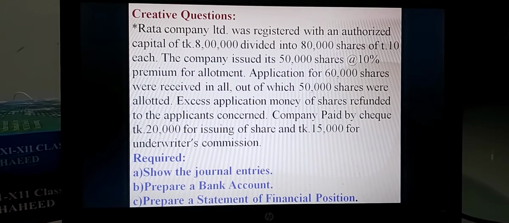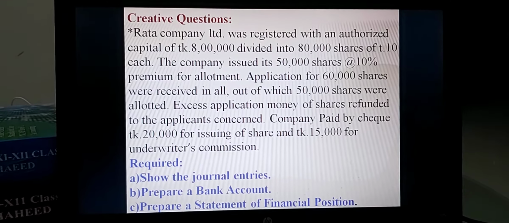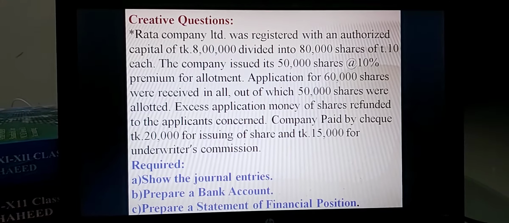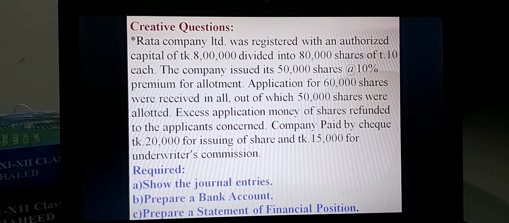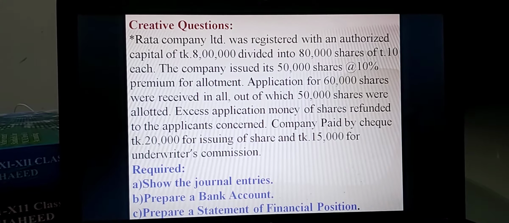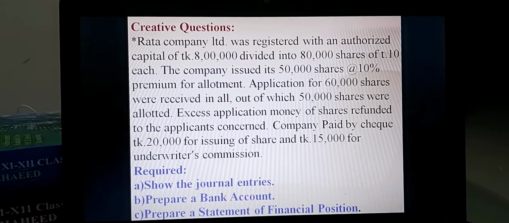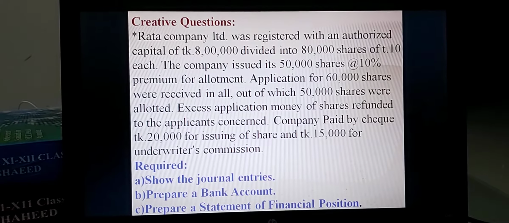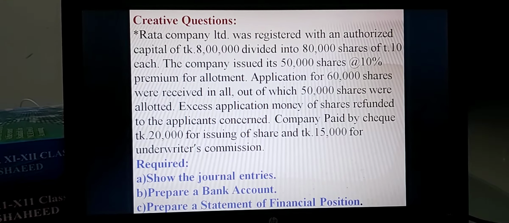But the company issued 50,000 shares at the rate of 10% premium for allotment. The company issued only 50,000 shares from 80,000 shares at premium per allotment. Premium means the excess value over the face value of share. You know the face value of share of this company is Taka 10. So premium, 10% of face value, is Taka 1 per share.